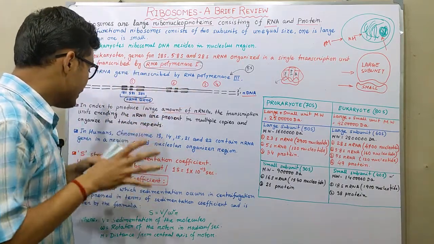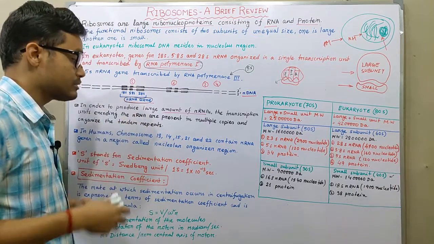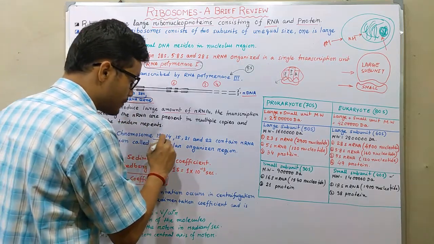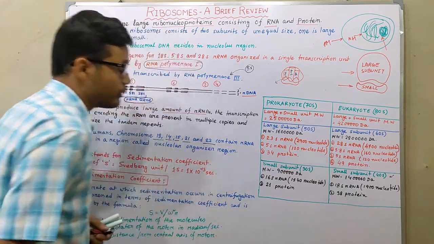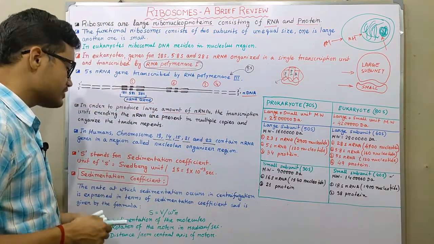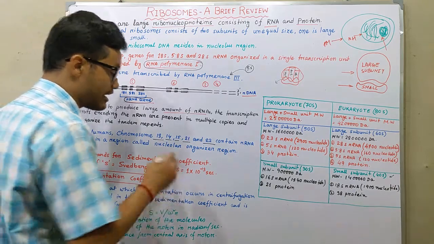Okay. So in human chromosomes, chromosome number 13, 14, 15, 21 and 22 contain rRNA genes in a region called the nucleolar organizer region.